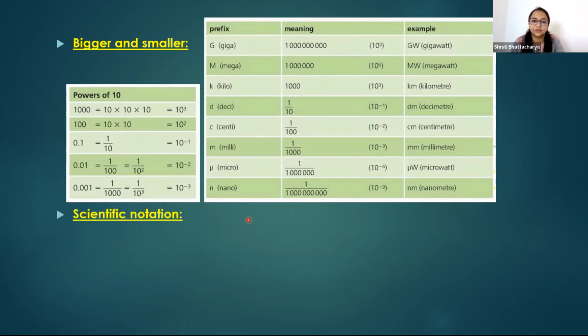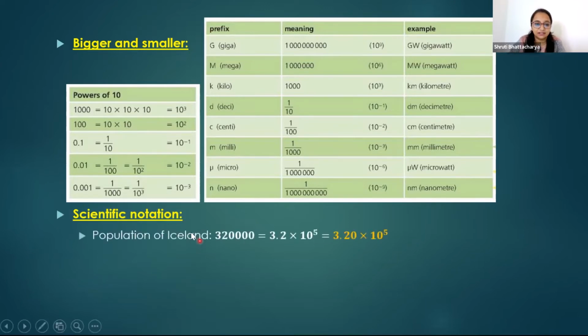Now we come to a thing called scientific notation. What is a scientific notation? Sometimes, say, if I say the population of a country, it's a huge number, right? For example, population of Iceland is 320000, and the population can be more also. Suppose 10, 12 zeros can be added. So there is a chance of making mistakes in how many zeros you'll add.